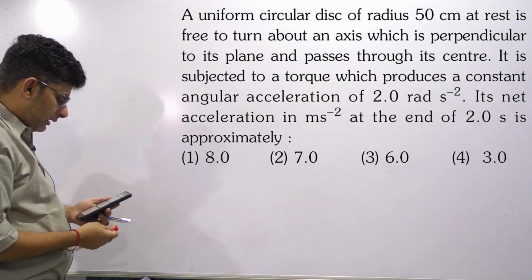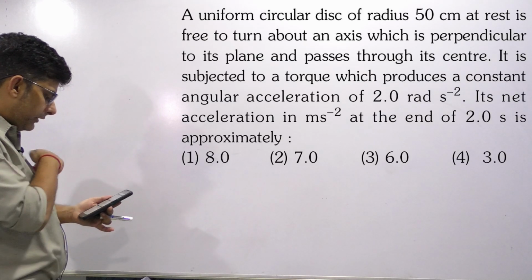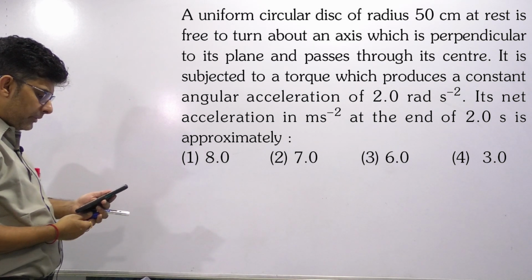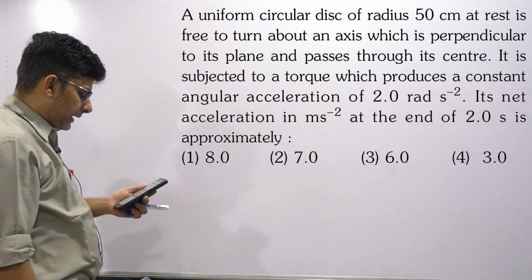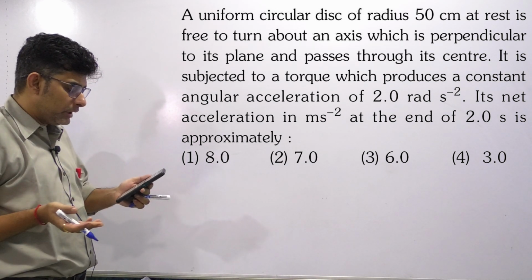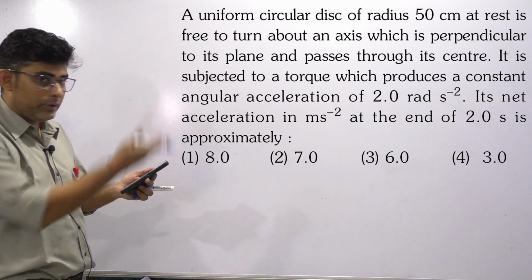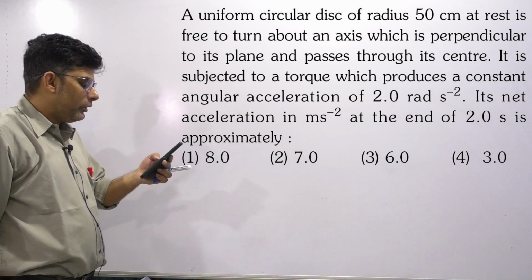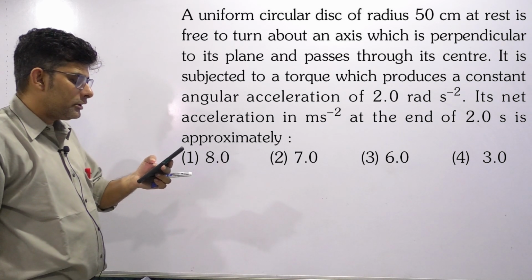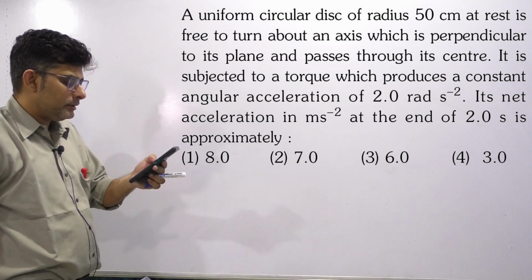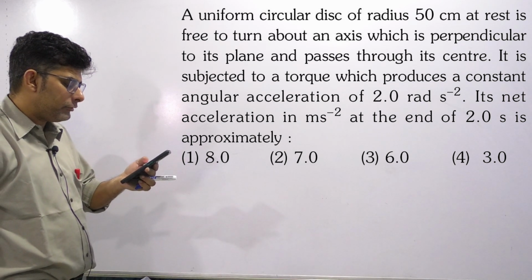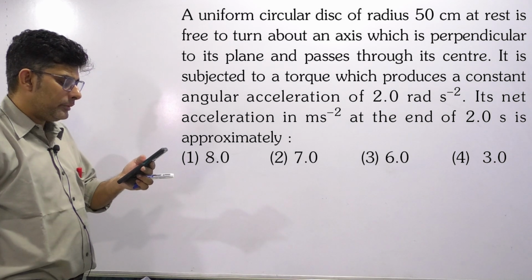We have been given a uniform circular disc of radius 50 cm, it is at rest and free to turn about an axis which is perpendicular to its plane and passes through the center. So we have a circular disc which is free to turn, radius of the disc is also given. You can see in the question. Now it is subjected to a torque which produces a constant angular acceleration of 2 radian per second square. Its net acceleration in meter per second square at the end of 2 seconds is approximately.